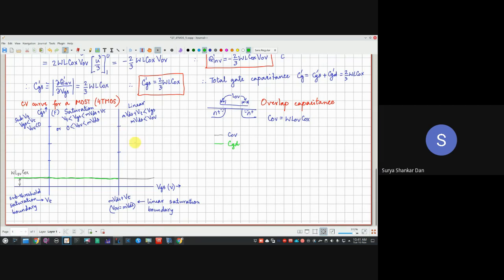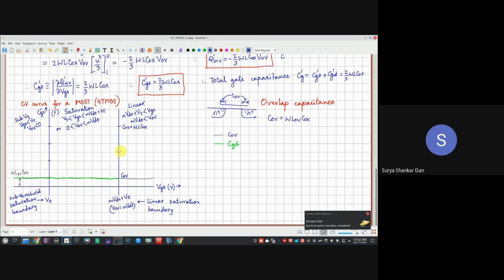Okay? So if this is the value of WLCox, then this is basically COV plus WLCox by 2. Here it was COV.